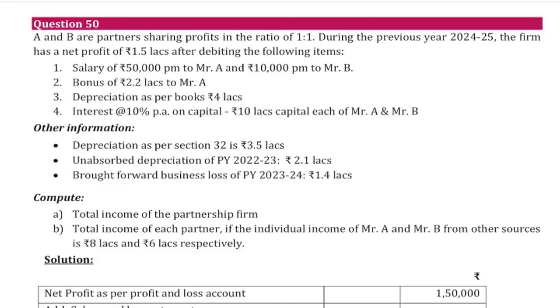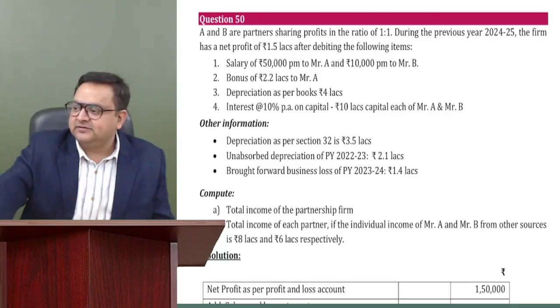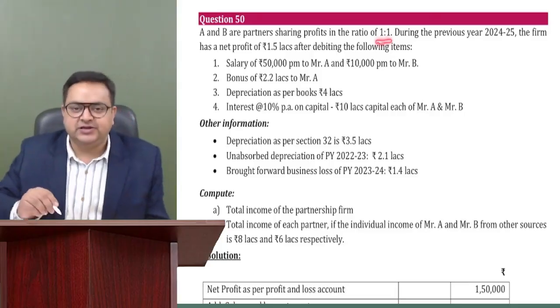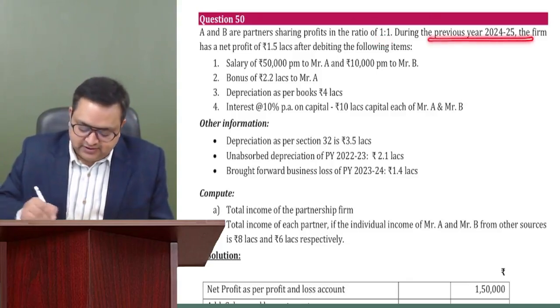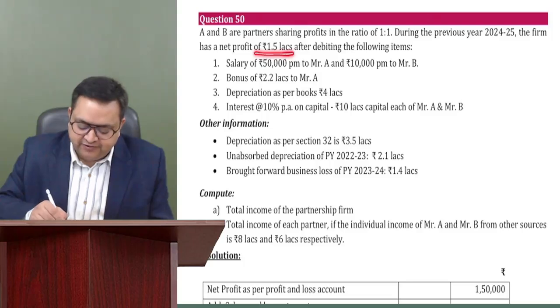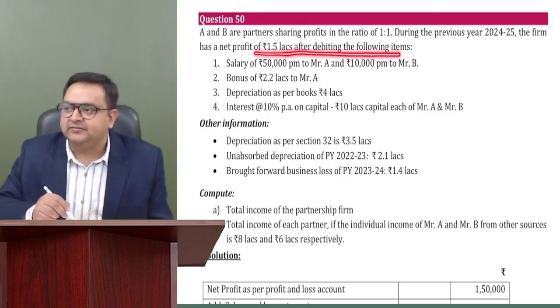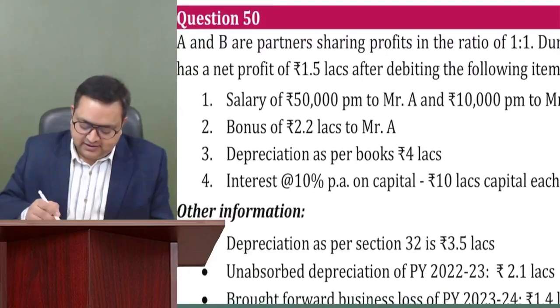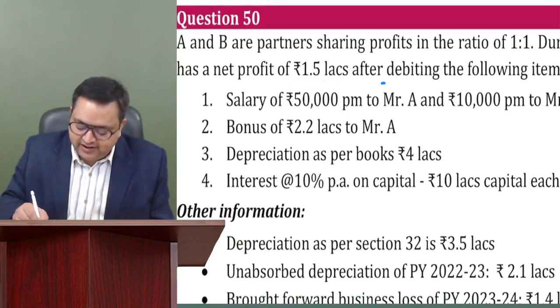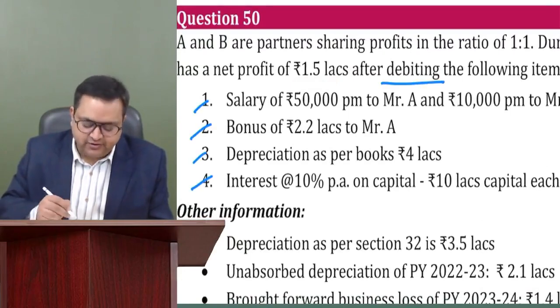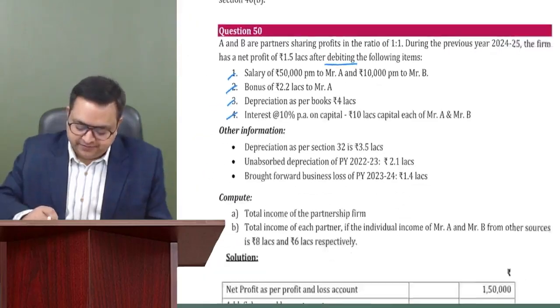Okay, everybody with me. Look at your screen. It says A and B are the partners sharing profit in the ratio of 1:1. So we have two partners with equal profit sharing ratio. During the previous year 24-25, the firm has a net profit of 1.5 lakh after debiting the following items, meaning these 1, 2, 3, 4 items have already been debited. What are these items?